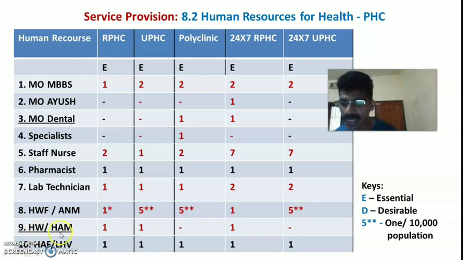Then regarding health worker or health assistant male, okay, health worker male or health assistant male, in both rural and urban PHC, the essential number is 1 health worker male or health assistant male, 1 for rural PHC and 1 for urban PHC, and even 24/7 hours rural PHC also needs 1. Okay. Then polyclinic and 24/7 urban PHC, it is not required.